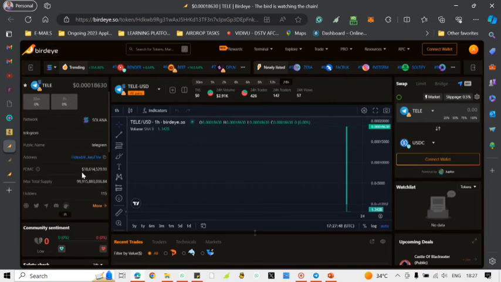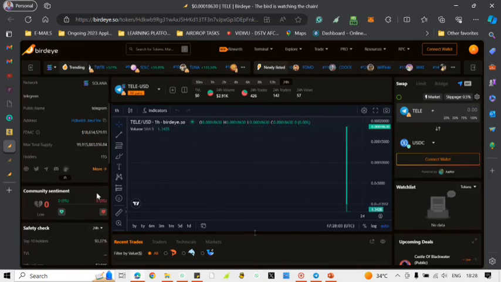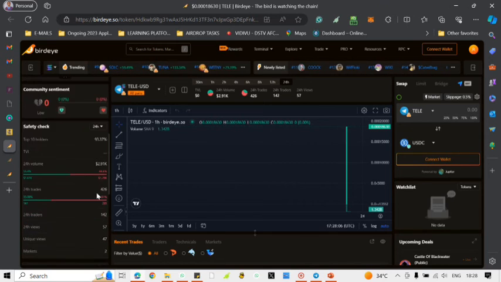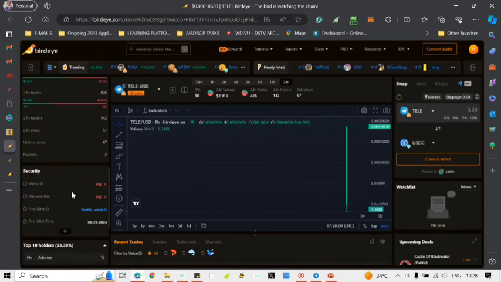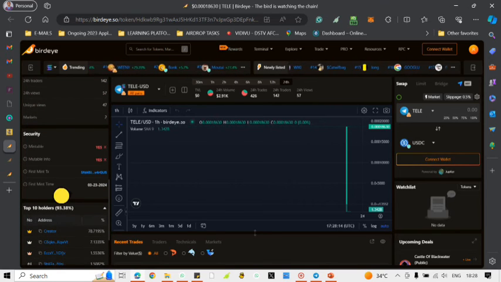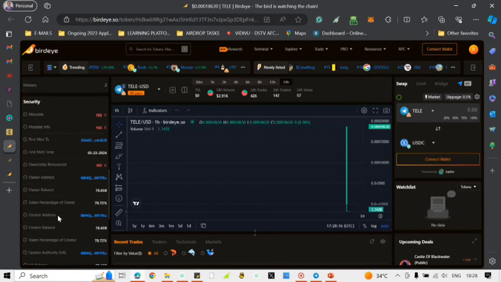It's telling us the fully diluted market cap is 18 million USD. Maximum supply is 99 billion and it shows 115 orders. You can see mutable data, mutable information, so it's not what you would actually consider. Ownership is not renounced.